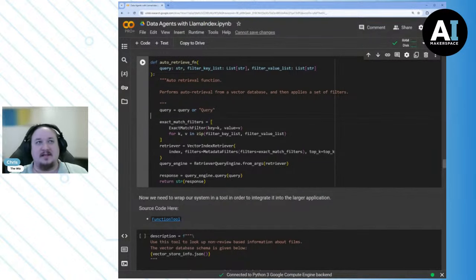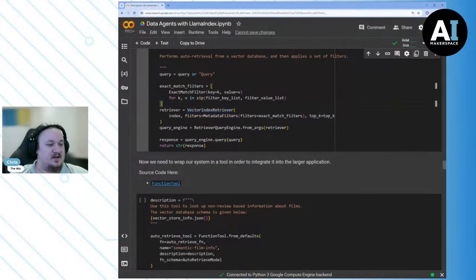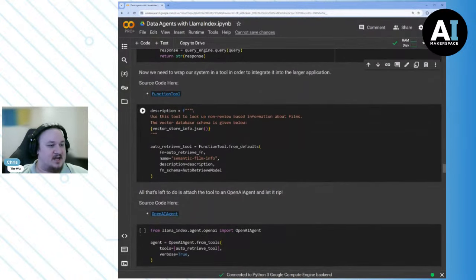In this case, we're keeping it simple. Title is our only metadata field. So if it needs to filter, it's going to use title. And then we're going to use our vector index retriever, similar to what we did before. We're going to set up a query engine about it using a retriever query engine. And then we're going to go ahead and query it with our query. And that query is going to take into account, right, this actual metadata filter. So we'll see an example of how this works in just a second.